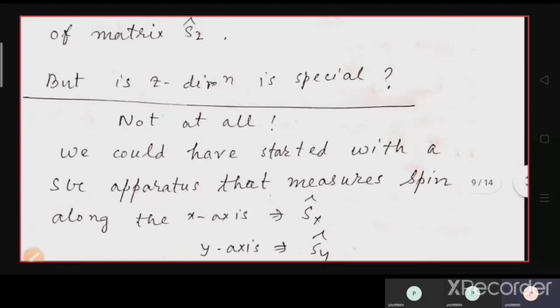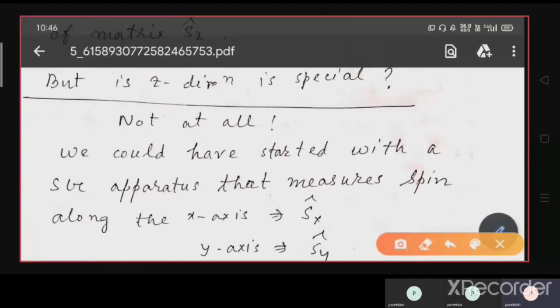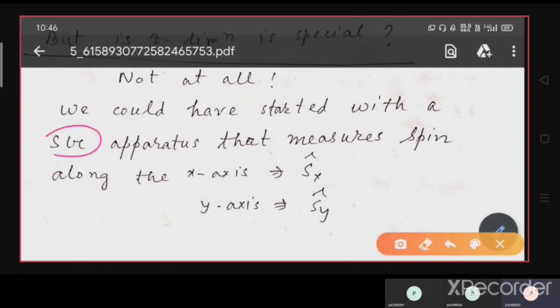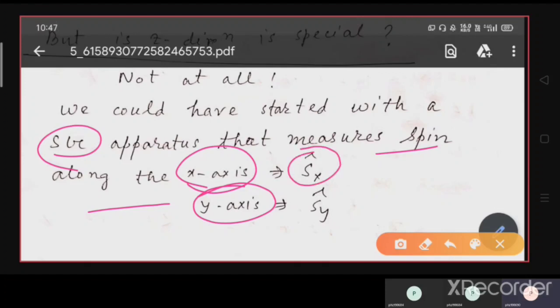Now you may have a question: why are we talking only about the Z direction? Is the Z direction a special direction? No, not at all. We could have started with any Stern-Gerlach experiment that measures spin along any direction, along X, or along Y. So Sz is equally important as Sx or Sy.